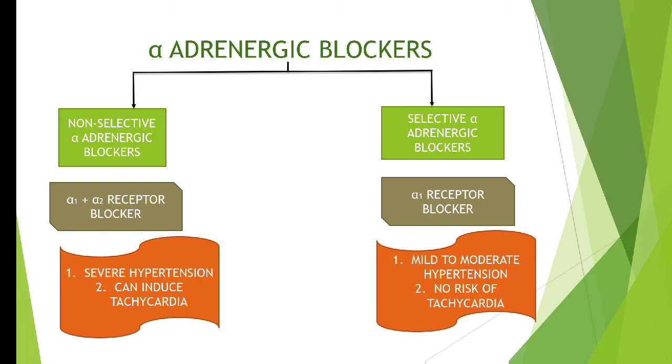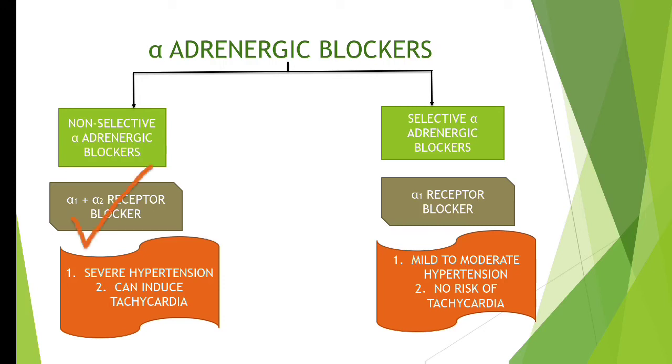For non-selective alpha adrenergic blockers, we should remember two important points. First, it can be used in the treatment of severe hypertension because very strong vasodilation is produced. Secondly, it can induce tachycardia because it is blocking the pre-junctional alpha 2 adrenergic receptor. But selective alpha adrenergic blockers can be used in the treatment of mild to moderate hypertension because the vasodilation produced is less strong as compared to the non-selective blockers. Plus, the benefit is we don't have any risk of tachycardia with selective alpha adrenergic blockers. I hope you understood till here.